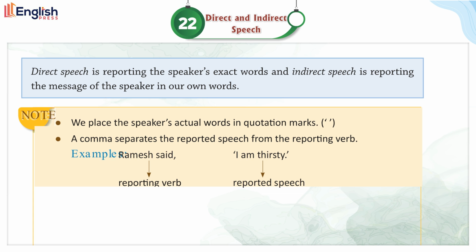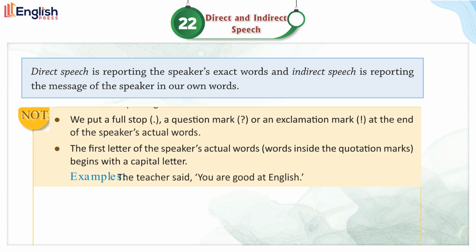A comma separates the reported speech from the reporting verb. Examples: Ramesh said, (reporting verb) "I'm thirsty." (reported speech). We put a full stop, a question mark, or an exclamation mark at the end of the speaker's actual words. The first letter of the speaker's actual words inside the quotation marks begins with a capital letter. Examples: The teacher said, "You are good at English."